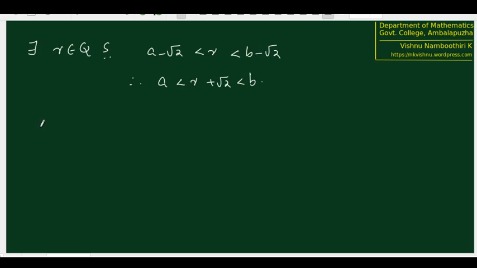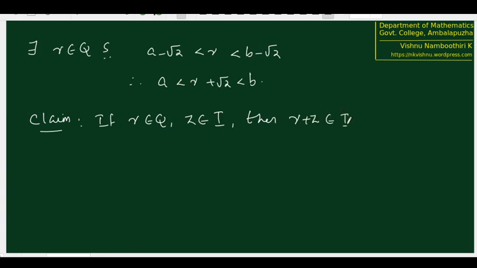We know that r is a rational number and root 2 is an irrational number. The claim we are going to make is much more general, and this will solve the problem completely. The claim is this: if r is rational and z is irrational, then r plus z is irrational.